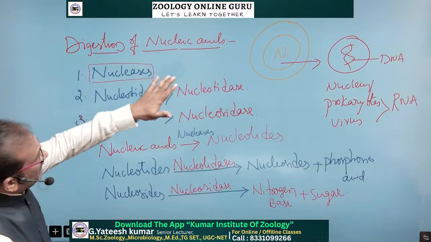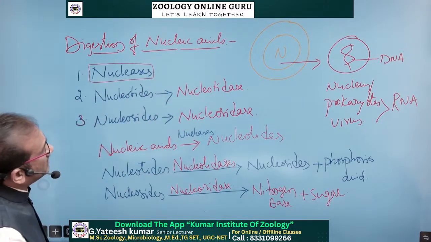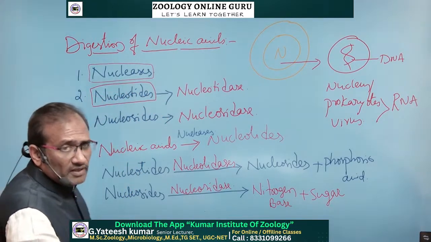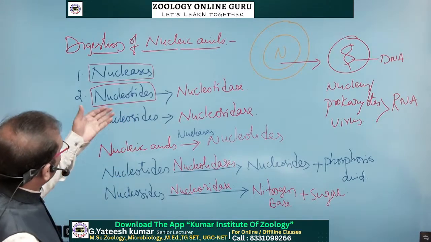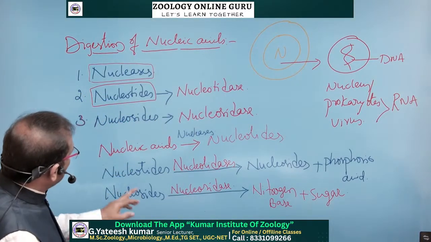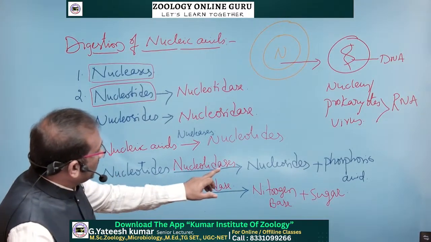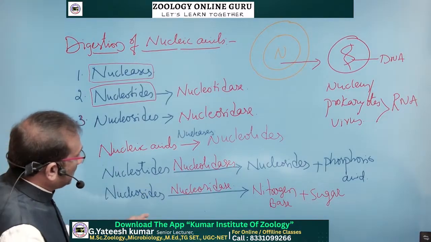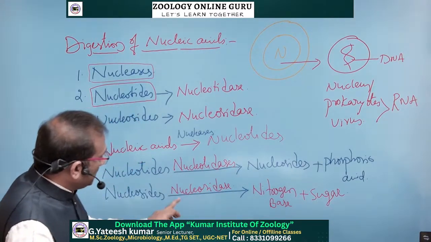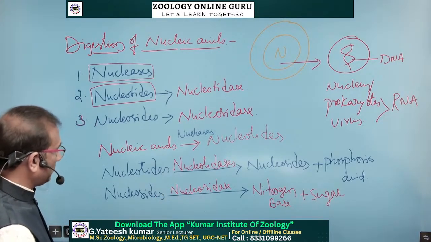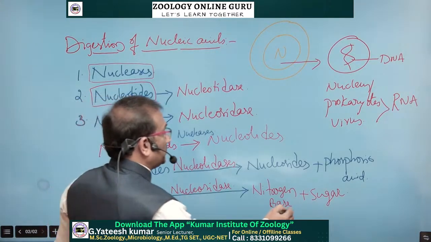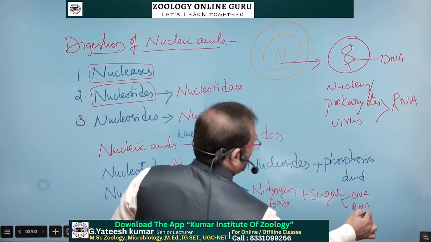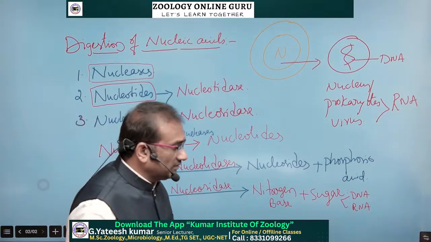So nucleic acids are DNA and RNA. Whatever they may be, they are made up of nucleotides. So nucleotides are the building blocks of DNA and RNA, and to break these nucleotides we need nucleotidase. That is why nucleotides are converted into nucleosides and phosphoric acid, and that nucleosides are then converted into nitrogen base and sugar in the presence of nucleosidase. Here the sugar is different in the DNA and different in the RNA.